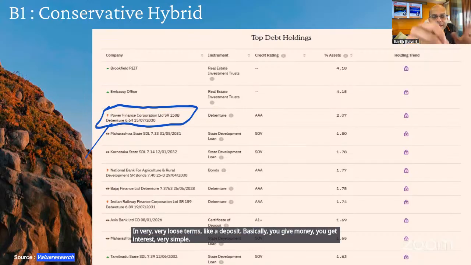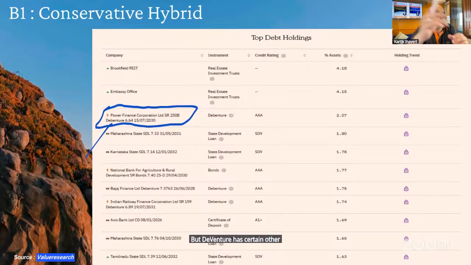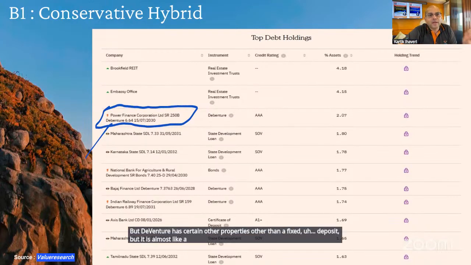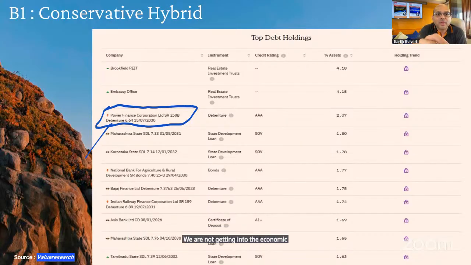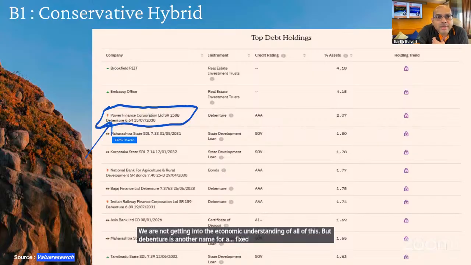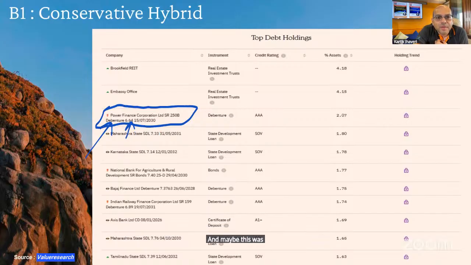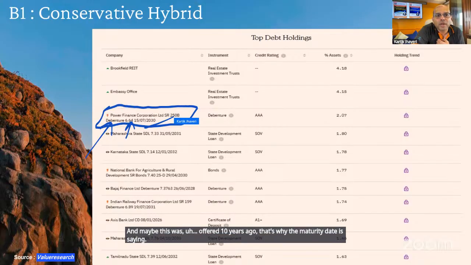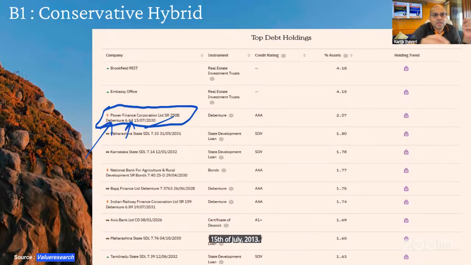But debenture has certain other properties other than a fixed deposit, but it is almost like a very simple interest-bearing product. We are not getting into the economic understanding of all of this. But debenture is another name for a fixed income product. 6.64 was the rate of interest. And maybe this was offered 10 years ago. That's why the maturity date is saying 15th of July 2030. So these are just examples.